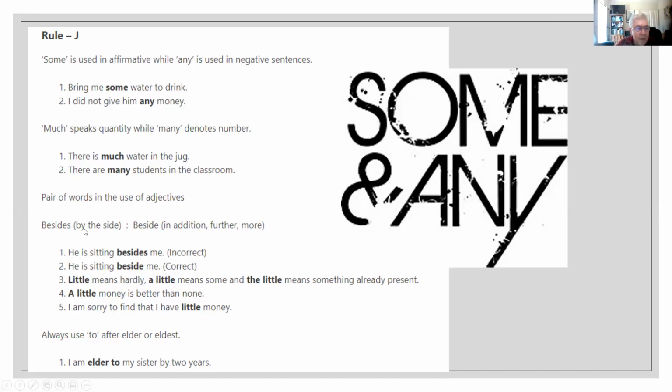Besides means in addition, or furthermore. Beside means by the side. He is sitting besides me. Incorrect. He is sitting beside me. It means position. Little means hardly any. A little means some. And the little means something already present. A little money is better than none. It means that you already have money. I am sorry to find that I have little money.